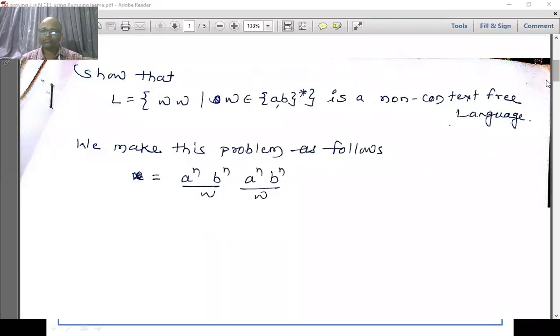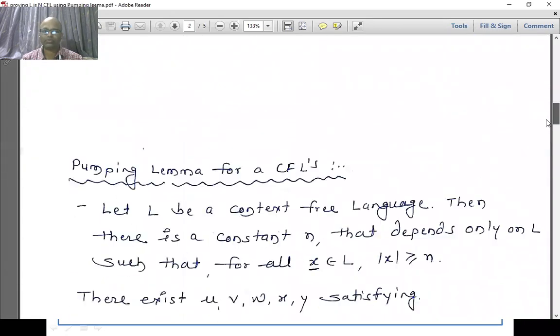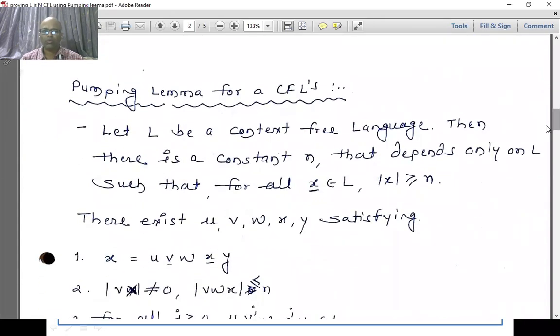Now consider how to prove a particular language a non-context free language. We must see what the pumping lemma for context free languages is. In previous video lectures we have seen this pumping lemma.